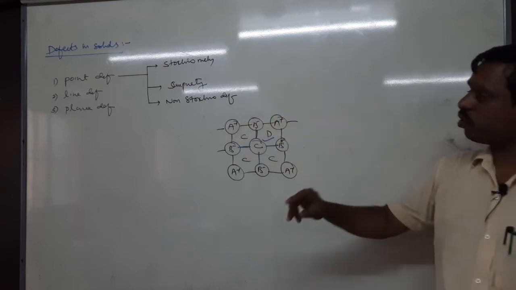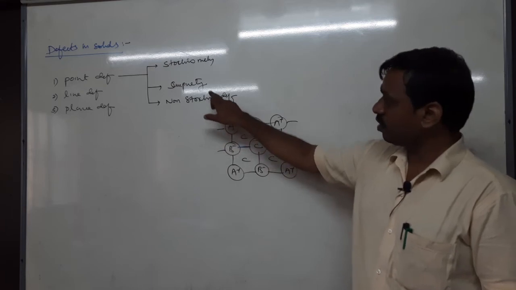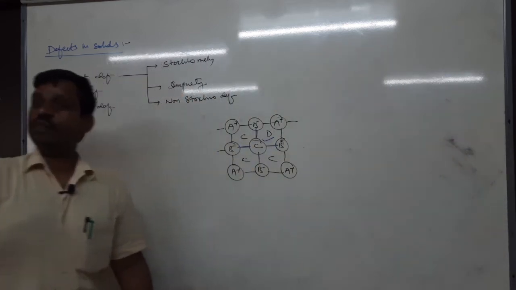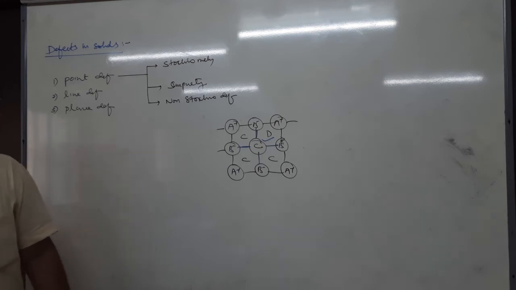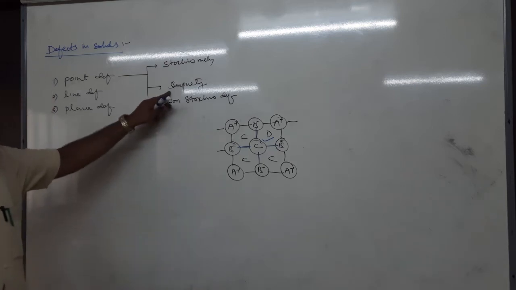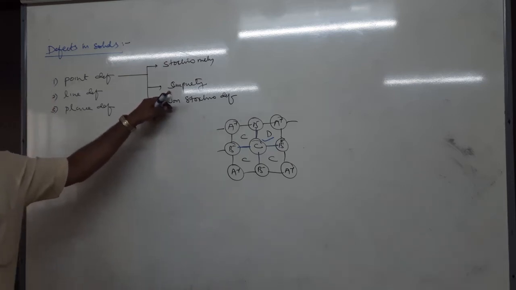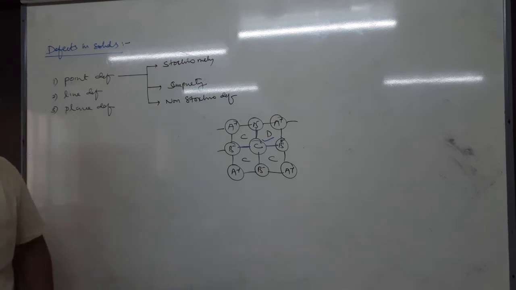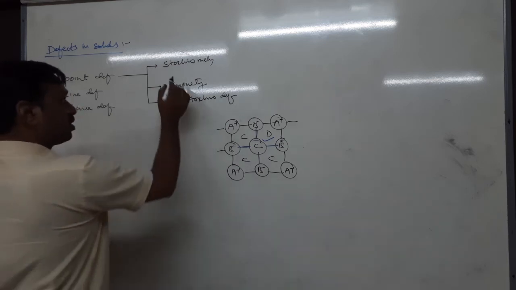That means stoichiometry changes. Now, impurity defect is the defect which arises due to the presence of impurities, which is also called doping. Presence of impurities is called doping. Therefore, the defect which arises due to doping or presence of impurities is called impurity defect. Okay.